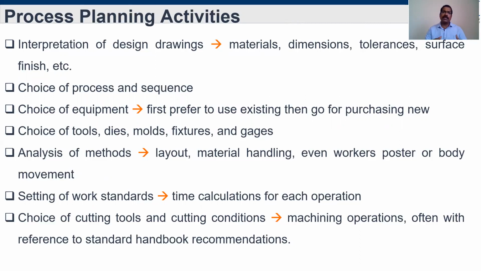First and foremost, we look at what we already have in our industry. We might already have so many instruments, machineries, equipments, tools, and all. We have to use those. If we are not able to fulfill the requirement, then only we go for new procurement. Okay, so this is the one.